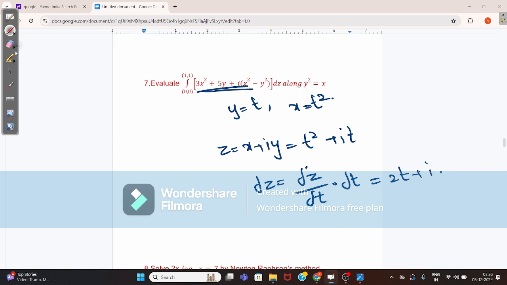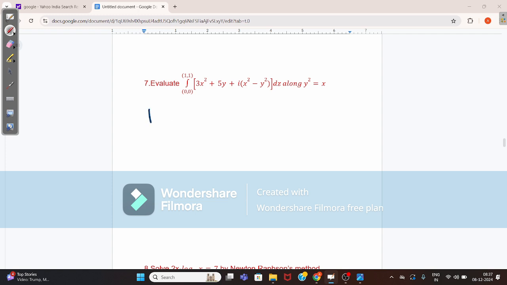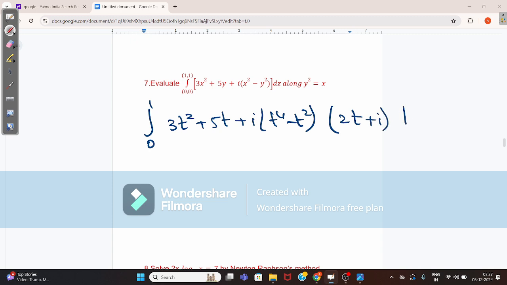You will get the value as, when you substitute all these values from 0 to 1, 3t square plus 5t plus i into t power 4 minus t square, and dz value is 2t plus i, dt.